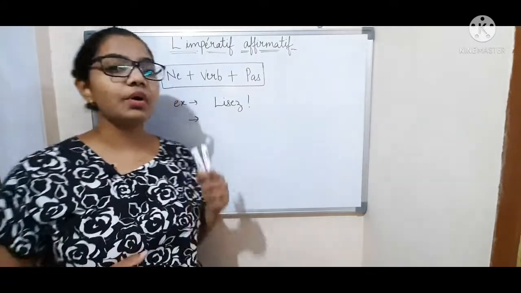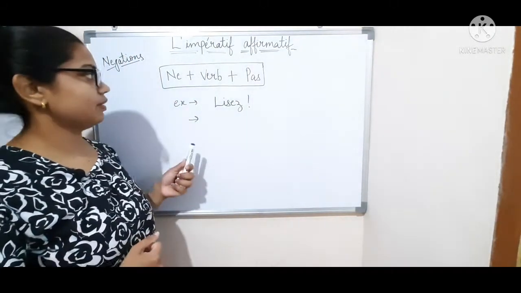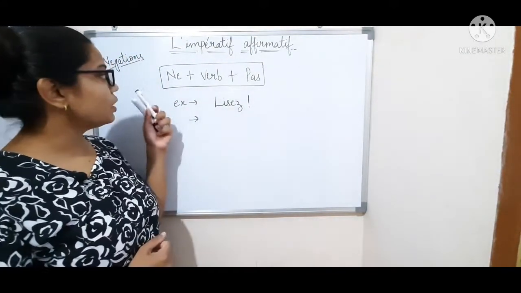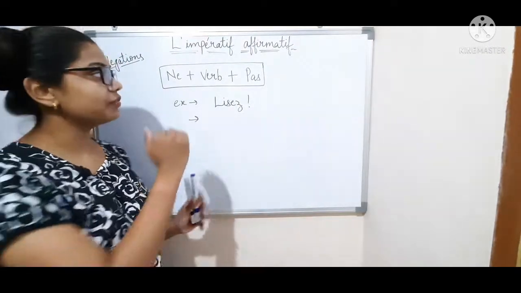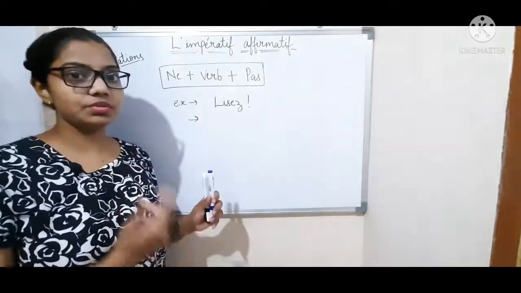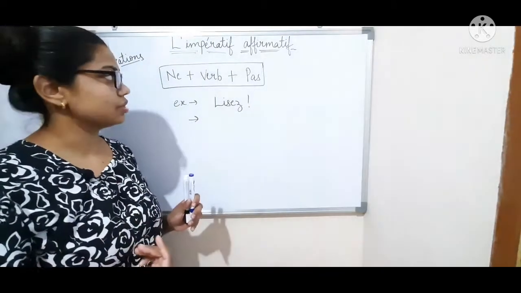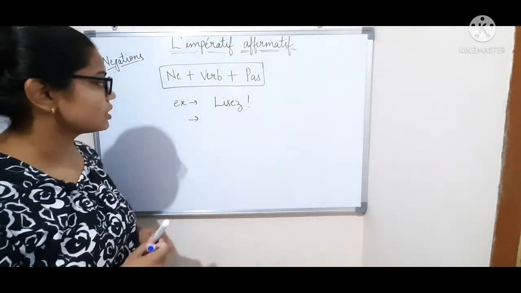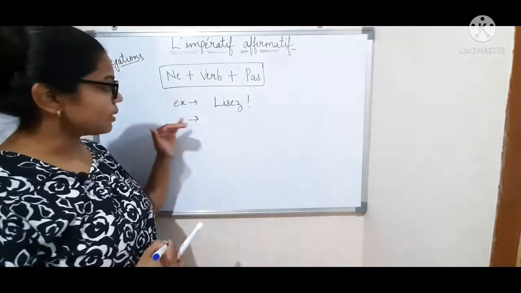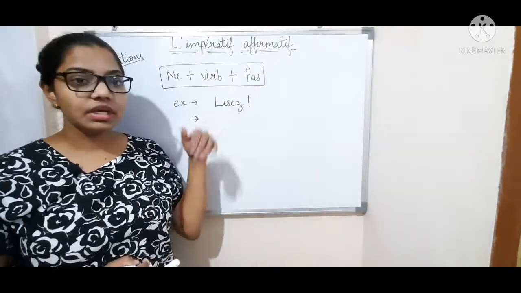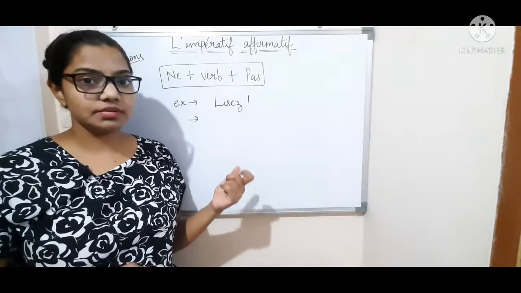Now we will learn how to do negations in the imperative. So this is the formula: ne plus verb plus pas. It is the same formula we used in the other negative conjugations. So normally, for example, lisez, which means read.